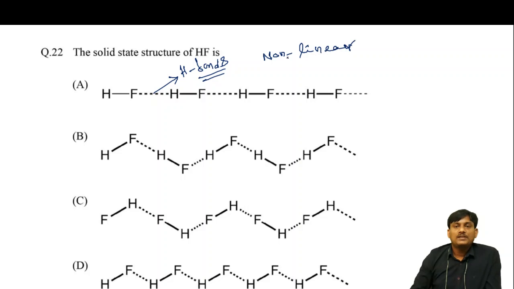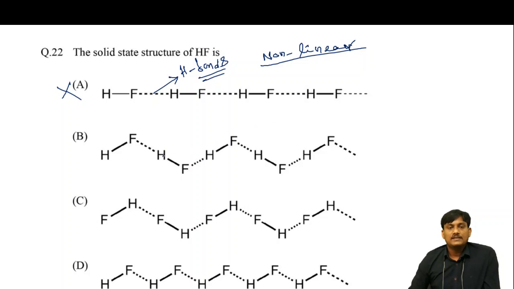The first point is these are non-linear, so this one is not correct. These are linear bonds. And the second point is that the hydrogen bond makes some angle. Suppose you take this one, F, H, F, here there is a hydrogen bond. This one has some angle. F, H, F, H, F, H, here also some angle. In all these cases, the hydrogen bond makes some angle.